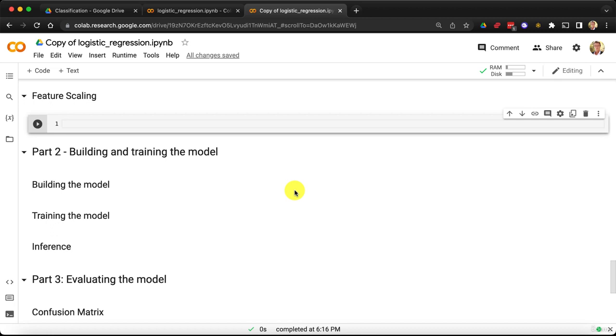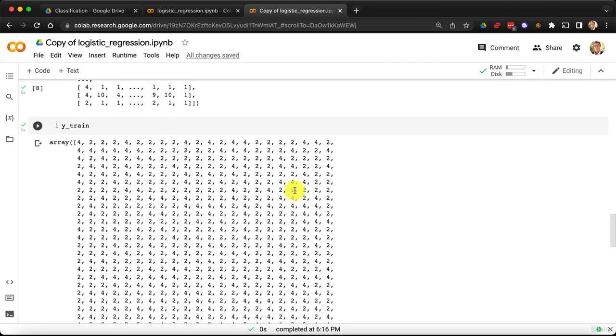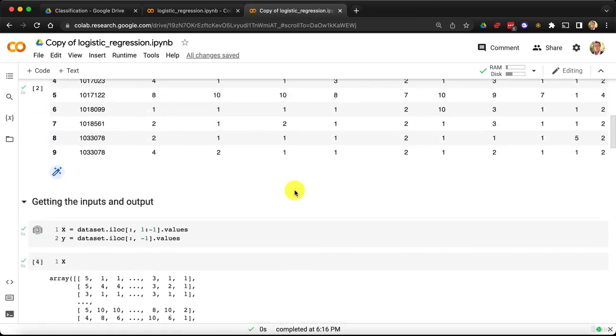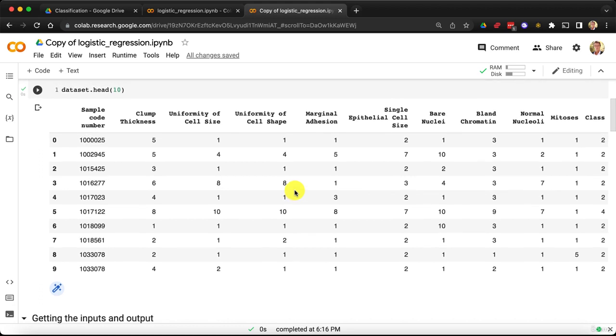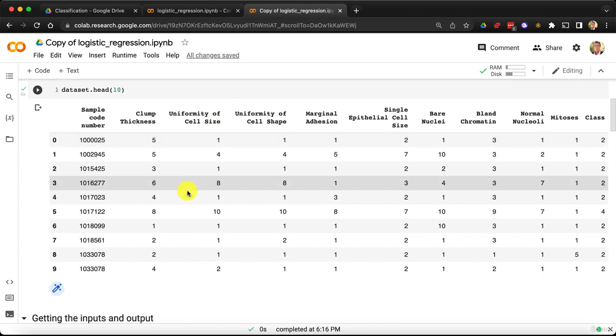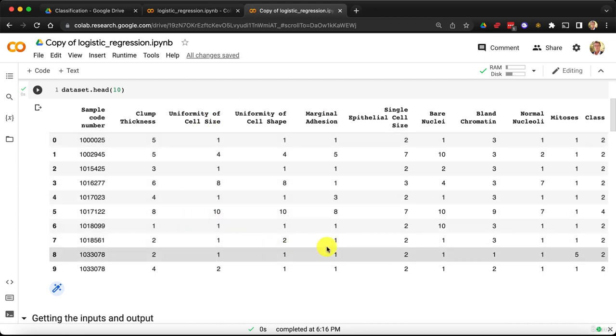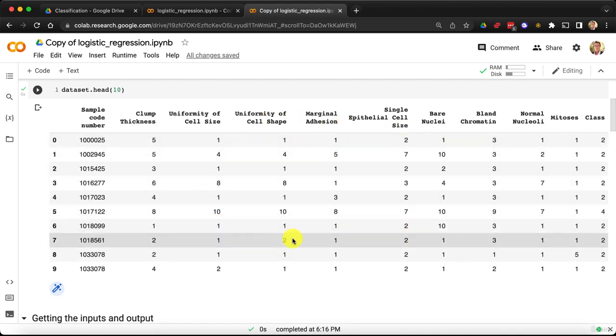And also, before we start, I just want to point out something very important. You notice, by looking at the dataset, we will have a look at it again. Here it is. You notice that in the dataset, all the independent variables have their values between 1 and 10. So we could think that the dataset is already scaled. But no, even if we have all our independent variables within the same scale, between 1 and 10, that's not enough for our logistic regression model to do its training.